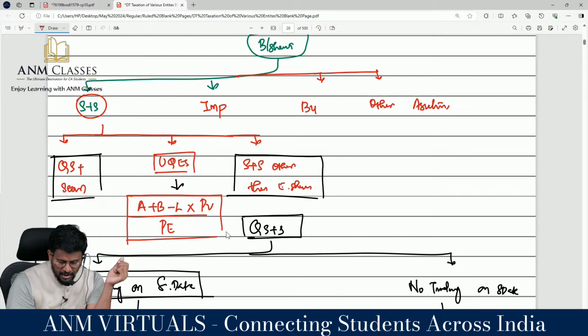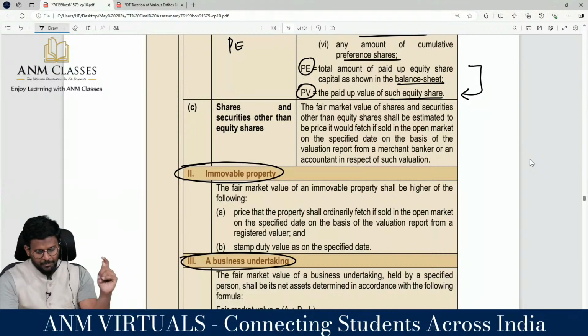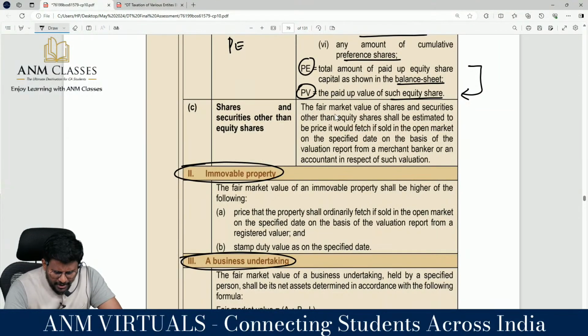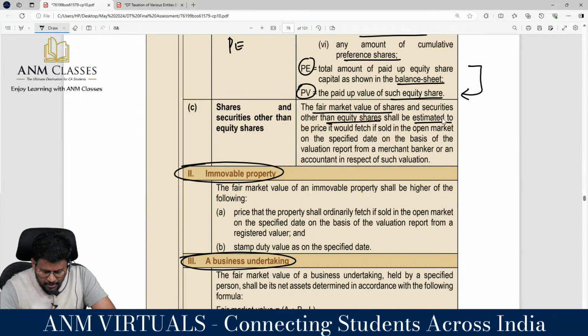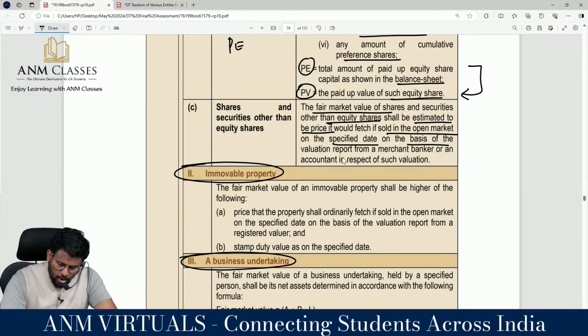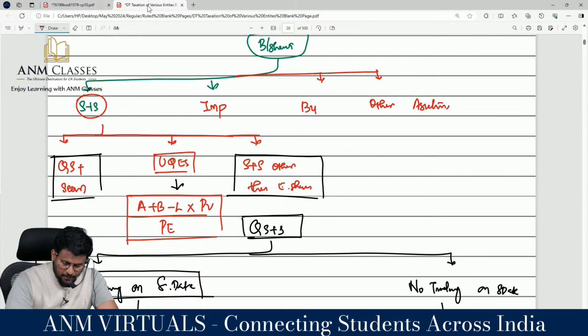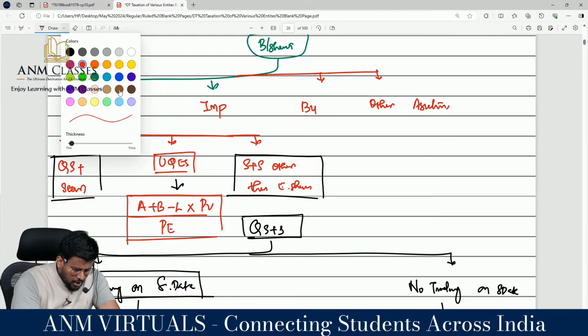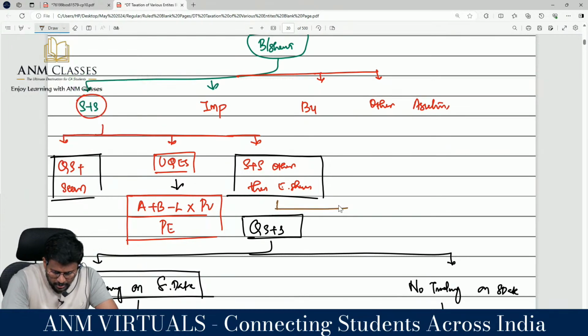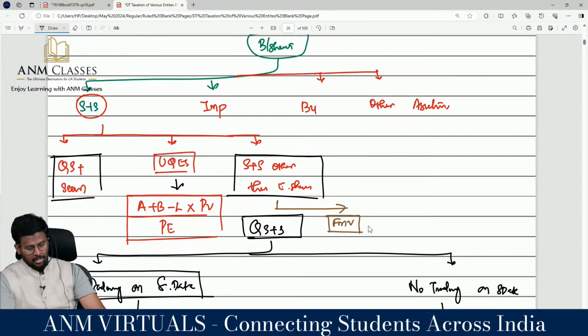I'm moving into the shares and securities other than equity shares. Very easy. Take the market value. Fair market value of such shares and securities other than equity shares shall be estimated to be the price it would fetch if sold in the open market on the specified date, on the basis of a valuation report from a merchant banker or an accountant. That means I have to take the fair market value. Very simple. Shares and securities valuation comes to an end.